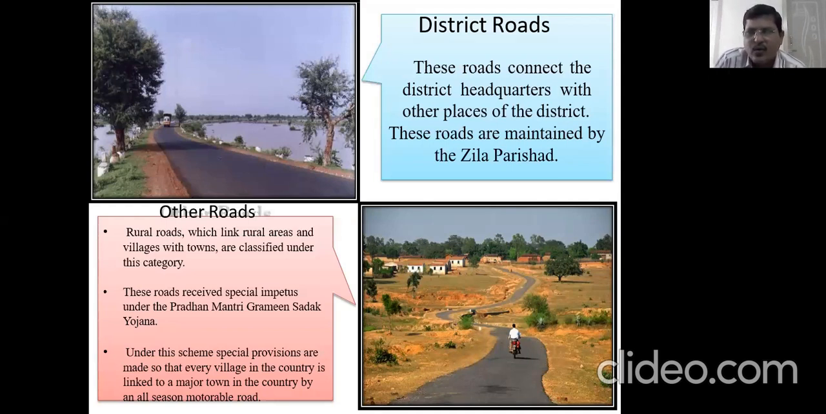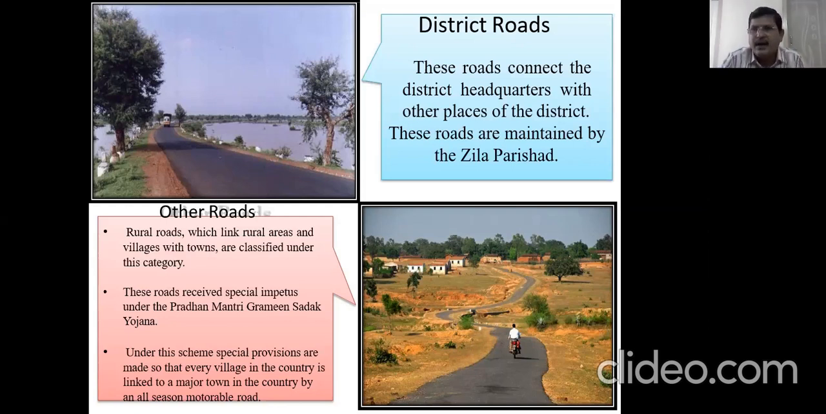Other roads are rural roads, which link rural areas and villages with towns, and are classified under this category. These roads received special impetus under the Pradhan Mantri Gramin Sadak Yojana. Under this scheme, special provisions are made so that every village in the country is linked to a major town in the countryside, and it is an all season motorable road.